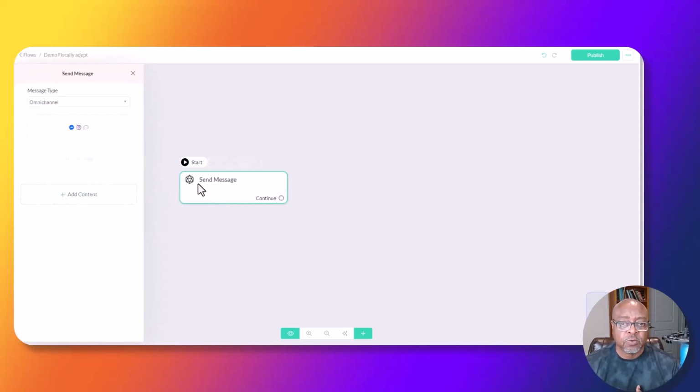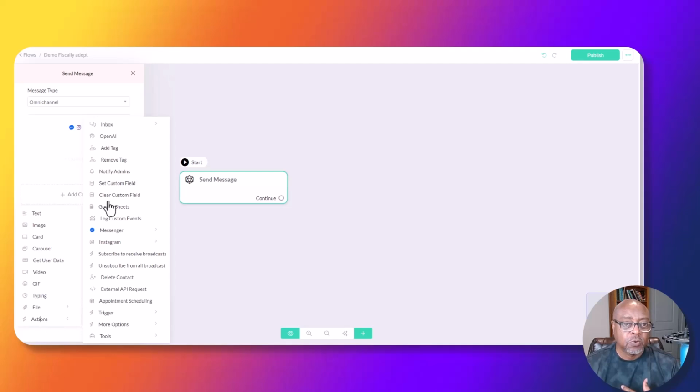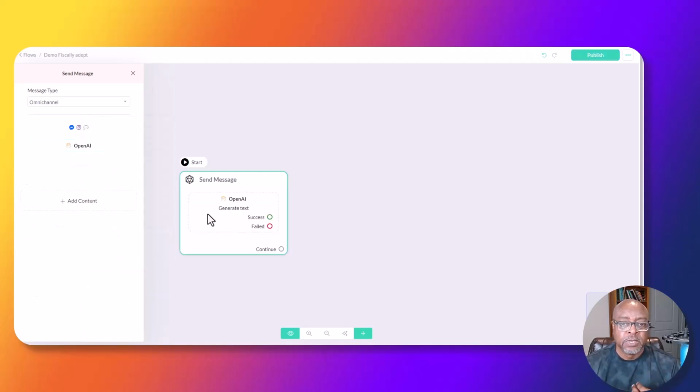We have this little box here first. It says send message, but this is just a blank box. There is no information in it. It's just a placeholder on the canvas right now. What we have to do is add content. In this case, we're going to add an actual AI brain. I guess that's one way we can look at it. We're going to add the brain of this particular welcome message, the AI that's going to control everything.